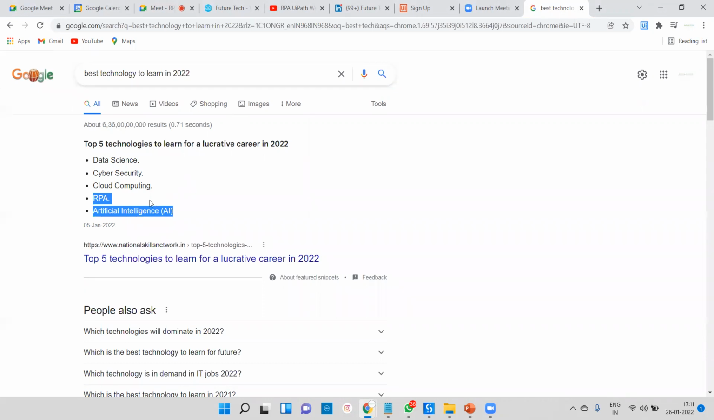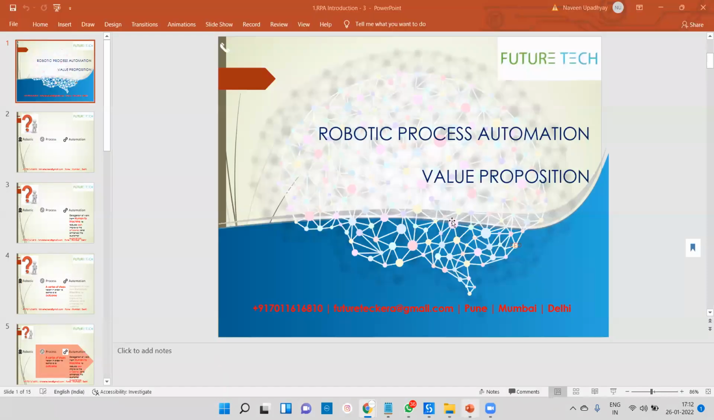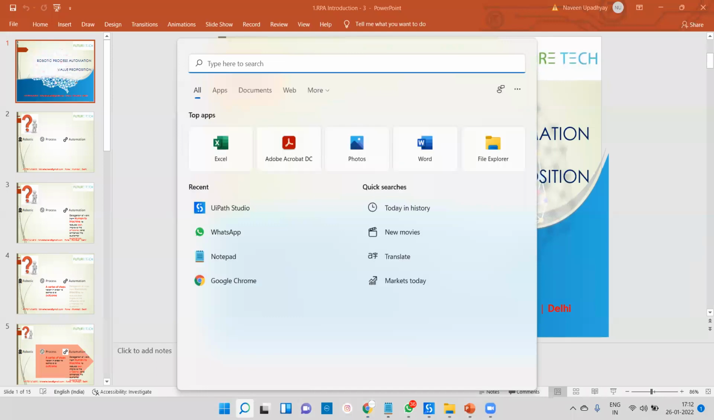Especially, first we'll learn what is RPA, and then we'll go for the AI session also, that is called artificial intelligence. We'll go one by one. If you ask me what is RPA, RPA stands for robotic process automation. Everyone knows that, so one by one we'll go through it. We have lots of PPT, but I will show you lots of things through your notepad. I will clear these things.